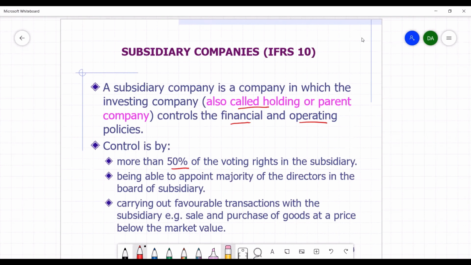This control is by more than 50% of the voting rights in the subsidiary being held by the parent company or the holding company, or the parent company being able to appoint the majority of the directors in the subsidiary board. And finally, carrying out favorable transactions with the subsidiary, which may be, for example, sale or purchase of goods at a price below the market price. These are the three situations where control is assumed to exist.